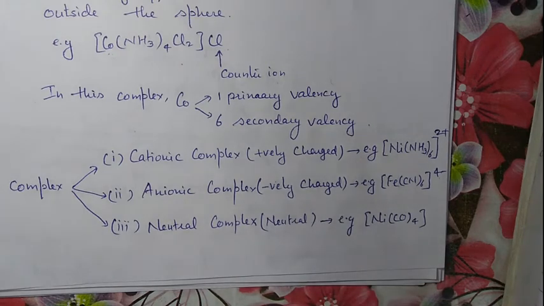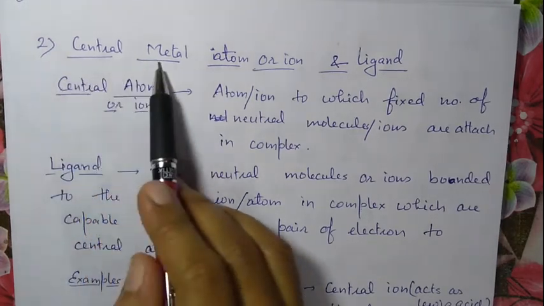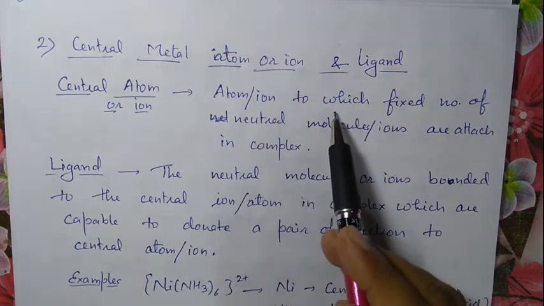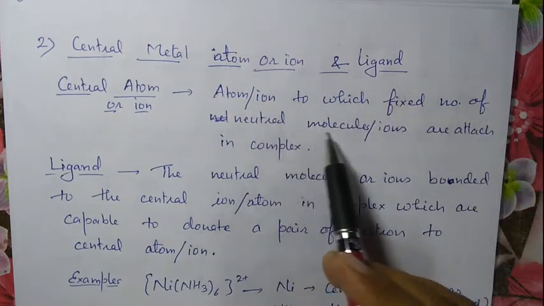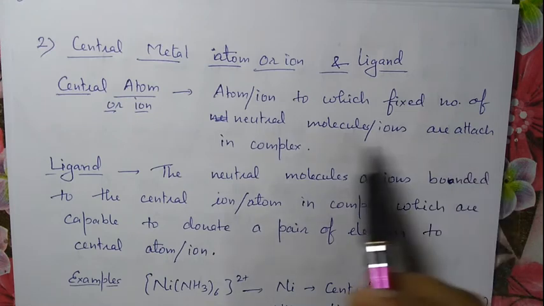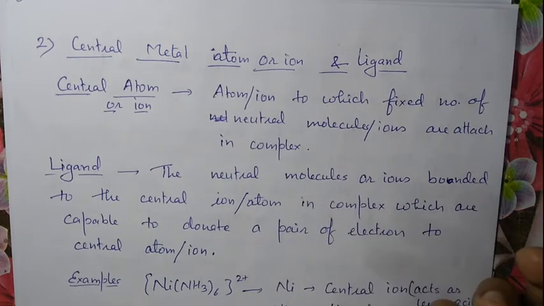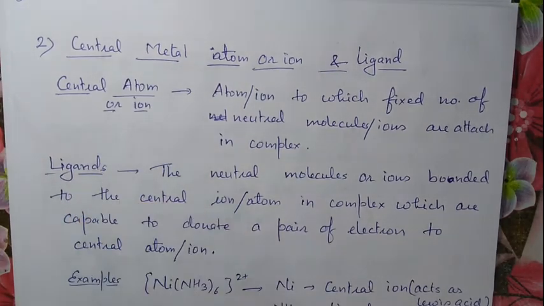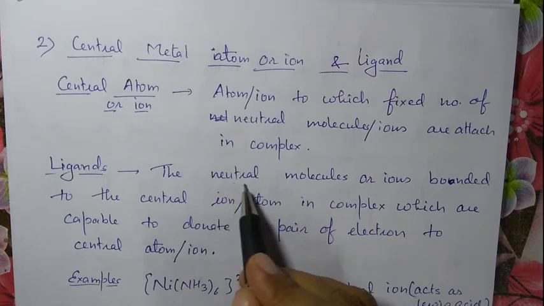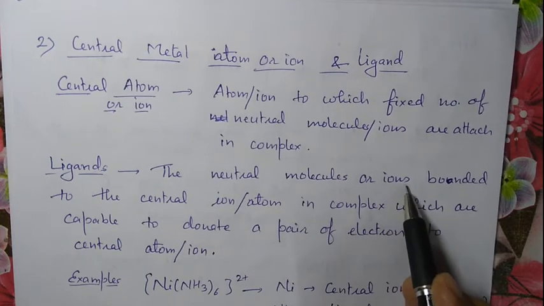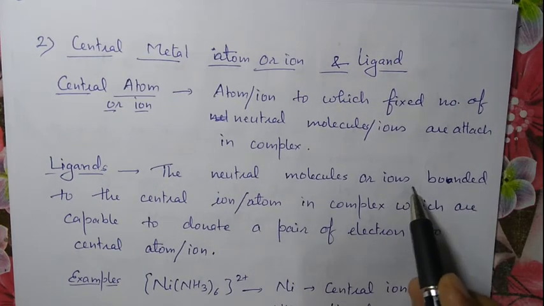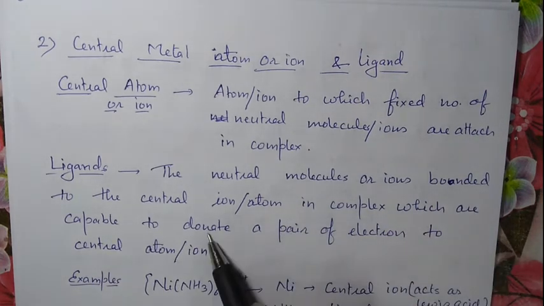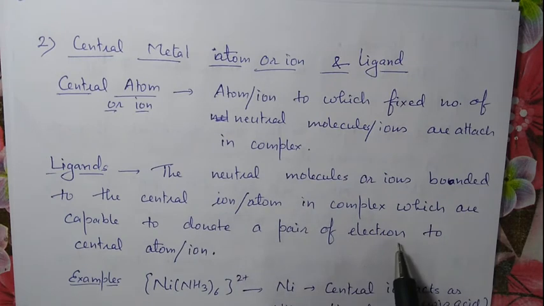Then come to the next term, that is central metal atom or ion and ligand. What will be the central atom? The atom or ion to which a fixed number of neutral molecules or ions are attached in the complex is called the central metal atom. And what are the ligands? They may be neutral molecules, or they may be negatively charged ions bonded to the central metal ion in the complex, which are capable of donating a pair of electrons.